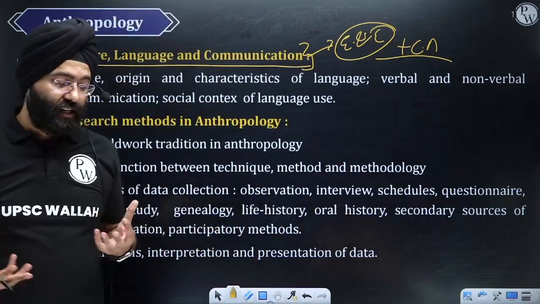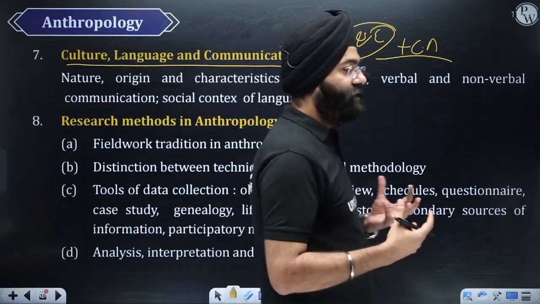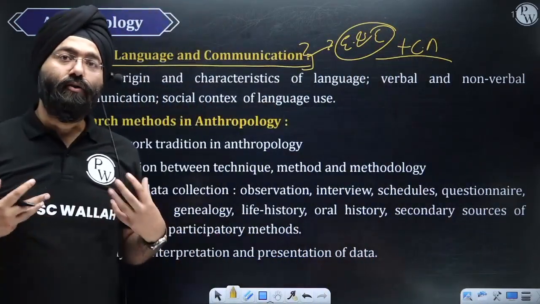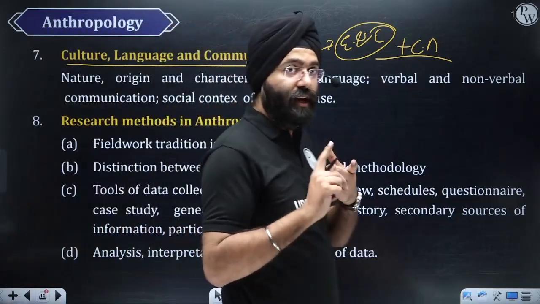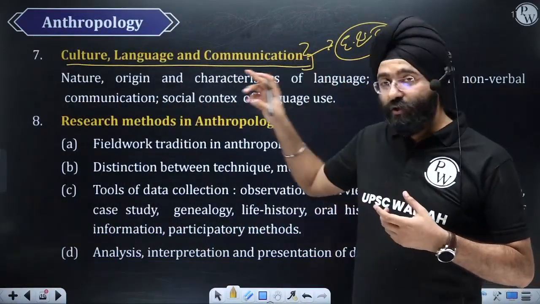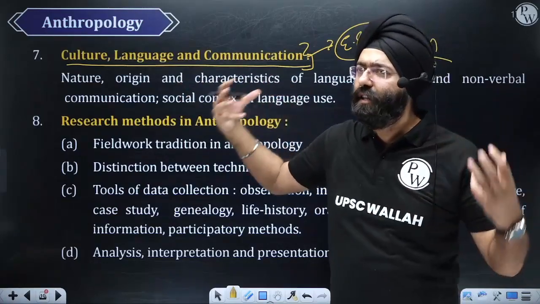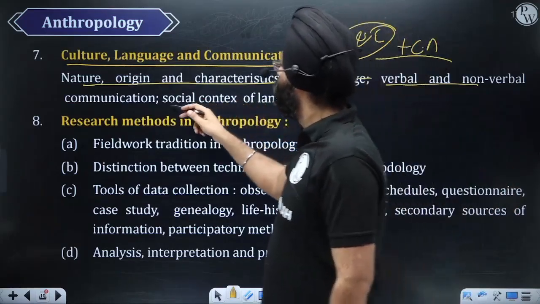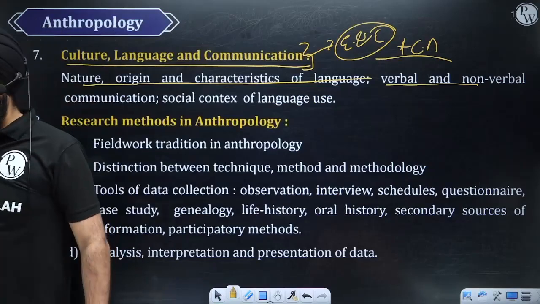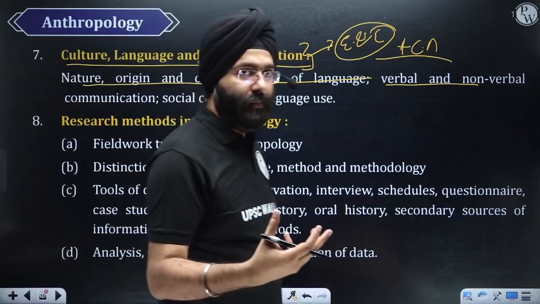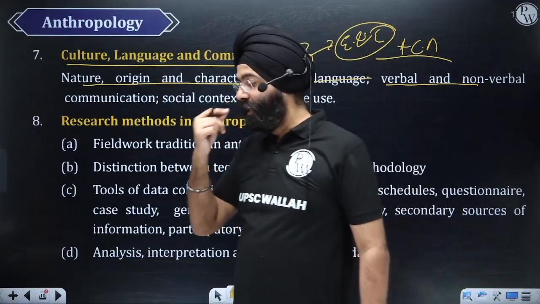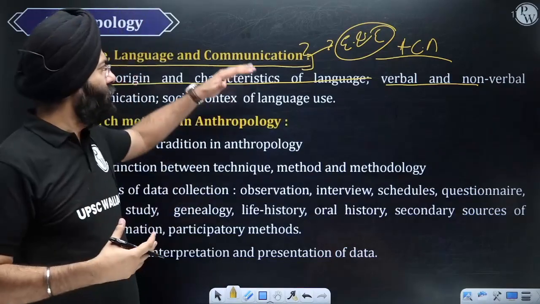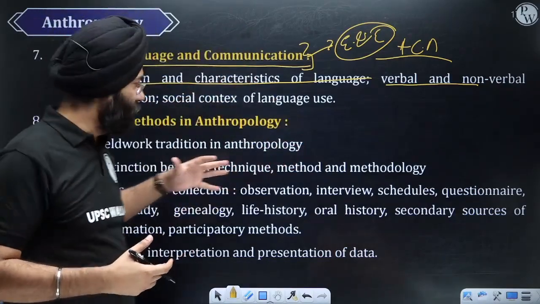For example, there's a study that if a child less than 5 years of age is able to understand various languages, the IQ level or the cognitive ability is high. Why? Now see, there's a relationship between the cultural aspect as well as the psychological dimension. So we're going to study that aspect also, like what is the nature, origin, characteristics of language, verbal, non-verbal, social context of language use. For example, in certain places, certain words are defined differently. Why is that being said? Why are the accents varying? What are the phonemes, morphemes, and various dimensions? We're going to study all that in this. Again, Ember is the best source for this.